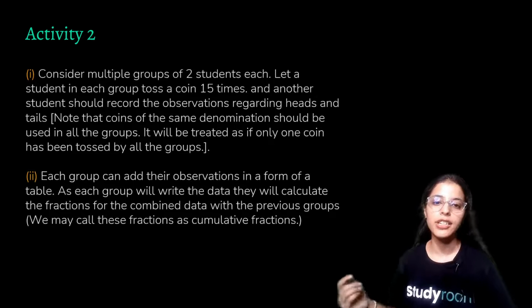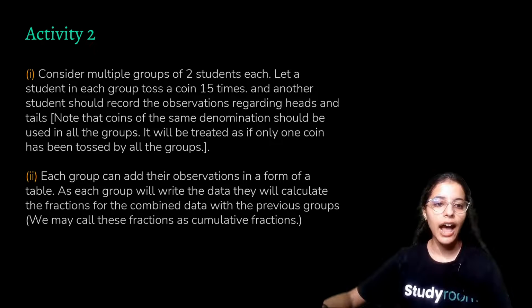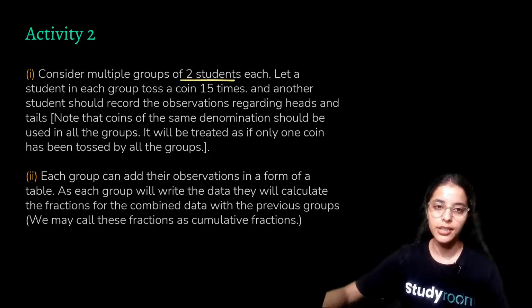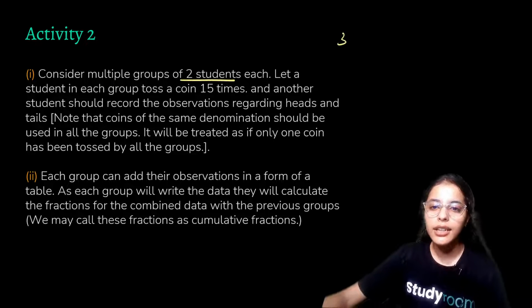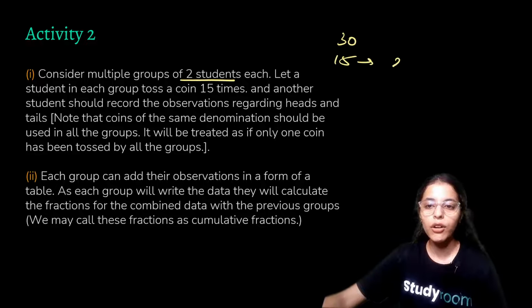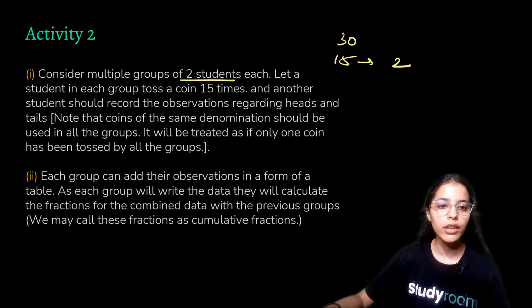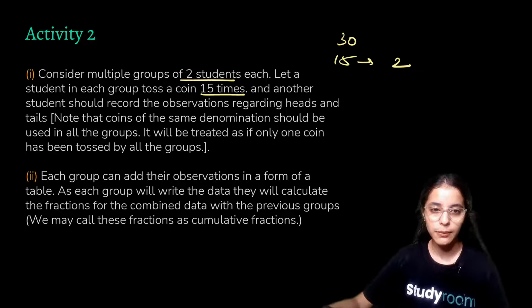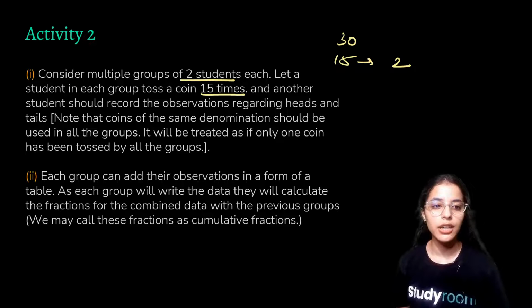Now let us do activity number 2 with the coin. So here in this activity we have multiple groups of 2 students each. So for example, if your class has 30 students, just divide your class into many groups, that is 15 groups of 2 students, right? So now we'll assign each group a task of tossing a coin 50 times. And now they'll take out the observations like we did in activity number 1.